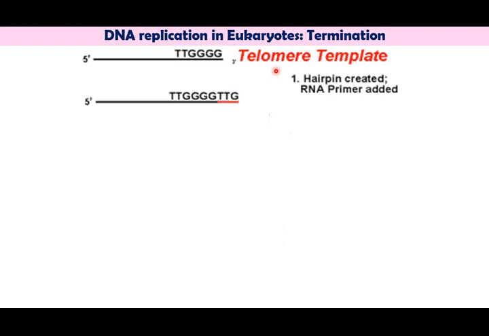After adding the TTG sequence, telomerase translocates along the 5' to 3' direction of the parent strand and then adds GGGTTG using its CCCAAC sequence. Again, telomerase translocates and adds the GGGTTG sequence.